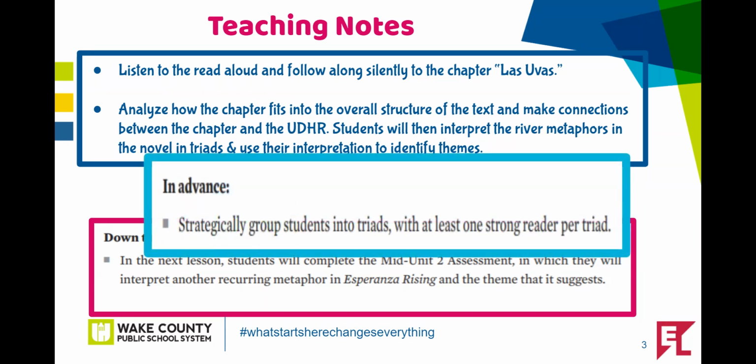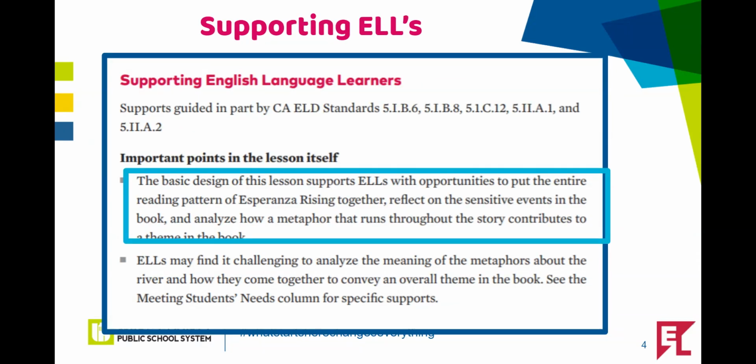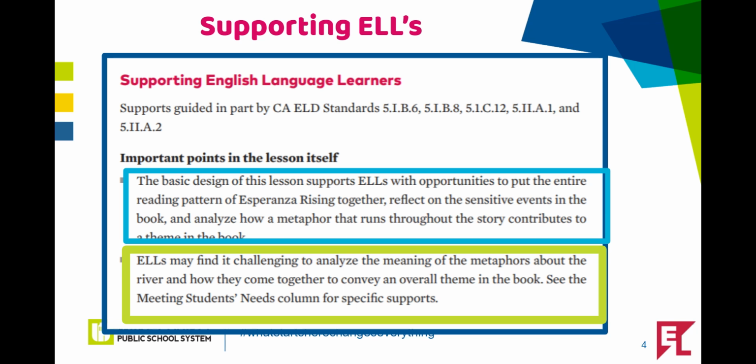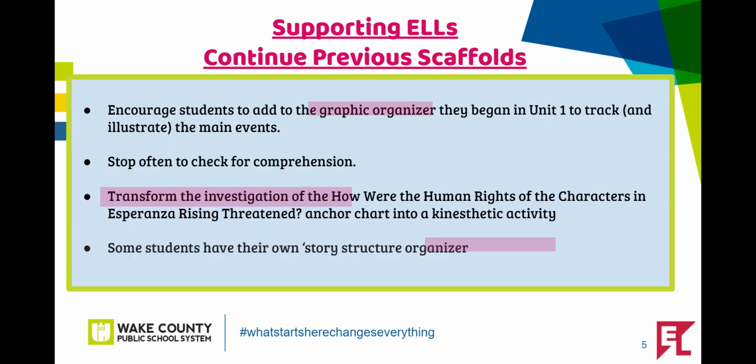In advance, strategically group students into triads with at least one strong reader per triad. Each lesson provides a section of supports for English language learners, but these strategies may be helpful to all students regardless of language proficiency. Reflect on the sensitive events in the book and analyze how a metaphor that runs through the story contributes to one of the themes in the book. ELLs may find it challenging to analyze the meaning of the metaphors about the river and how they come together to convey an overall theme in the book.